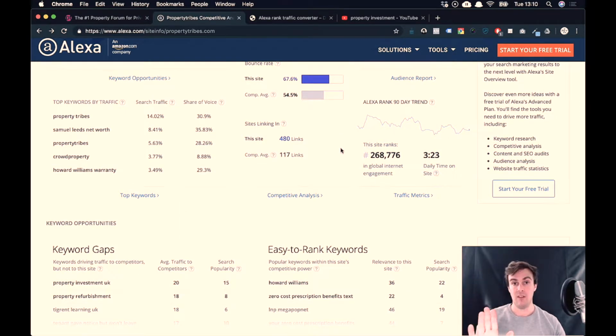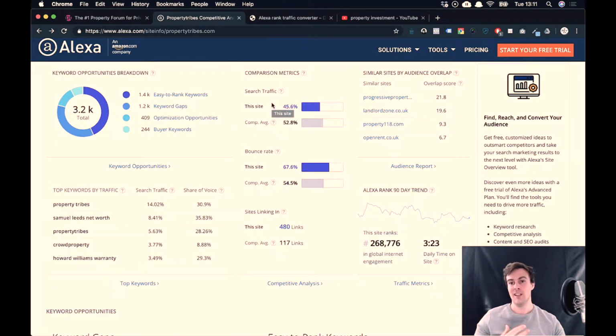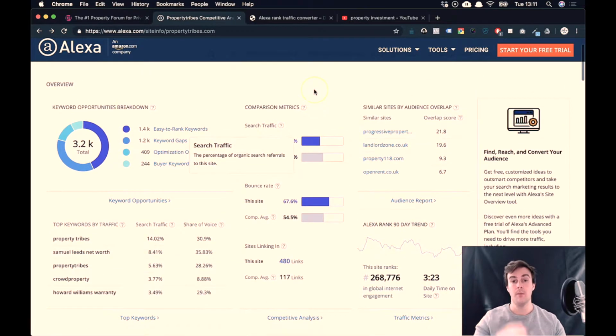Very inaccurate, but enough for us to get a vague idea of the size of the market. Okay, but don't quote those traffic numbers to anyone, because they won't be good enough. They're not accurate enough to be used as evidence. They're purely for a sense check at this point.